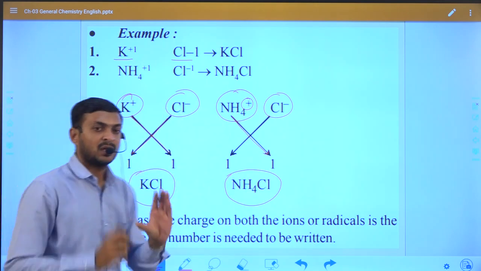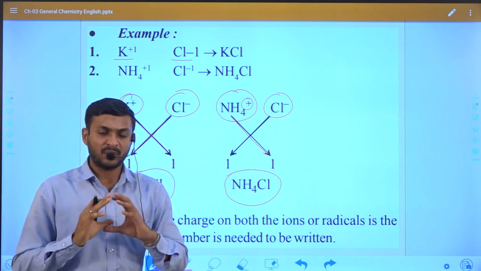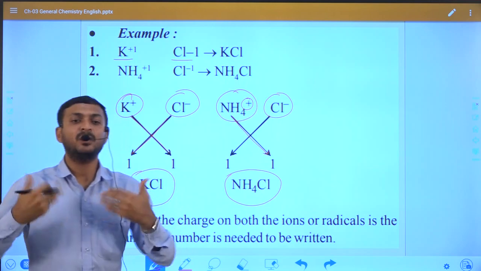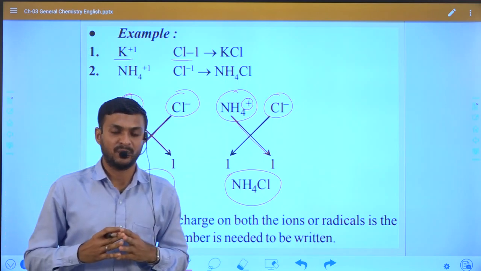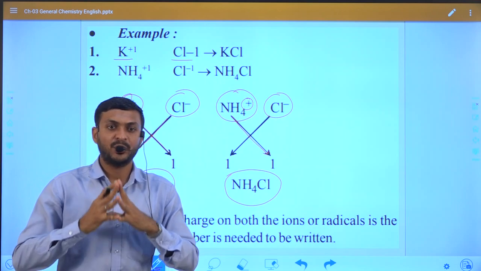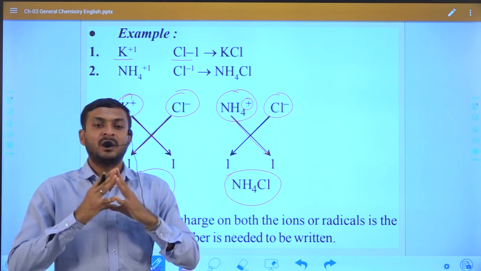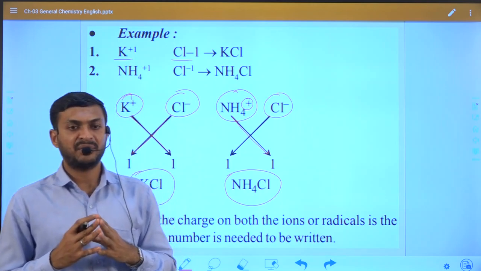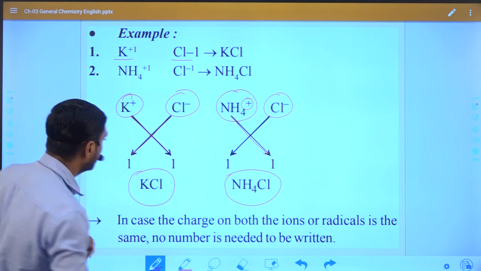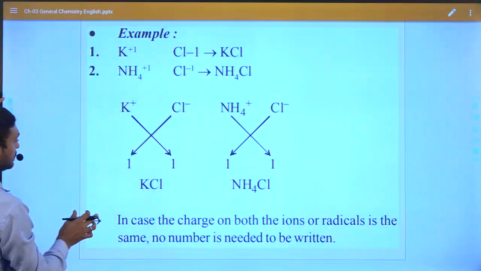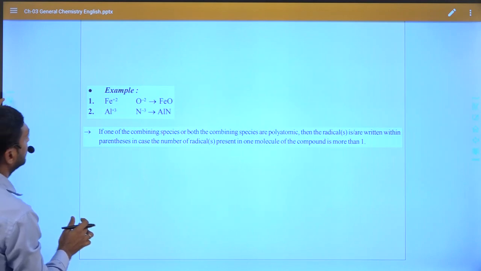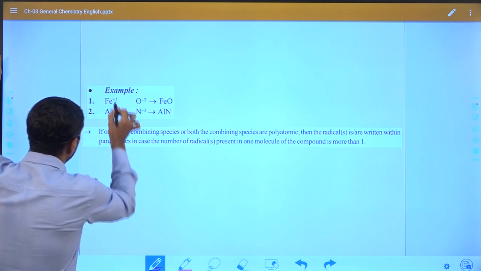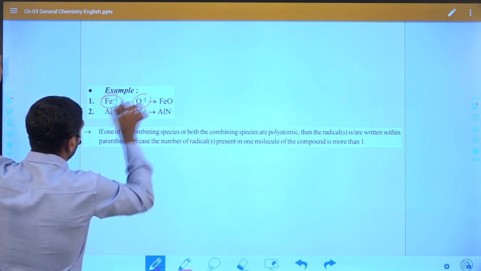So based on these two rules we have to formulate the compound. In this lecture the motto is how to formulate or derive a compound. Based on two rules we have to represent or understand the formulation of a compound. Suppose lastly we take two examples. Here you can see in this compound Fe plus 2 and O minus 2,